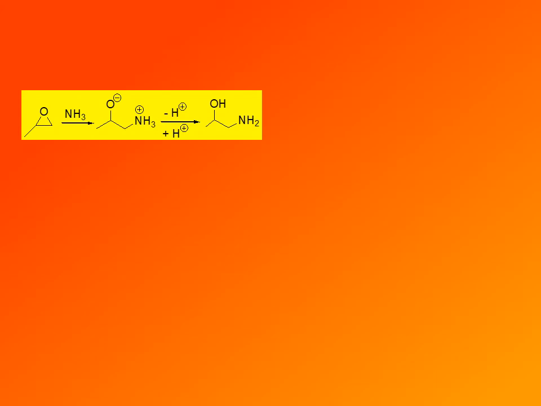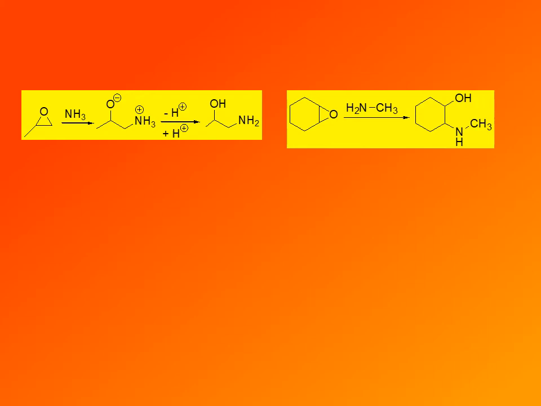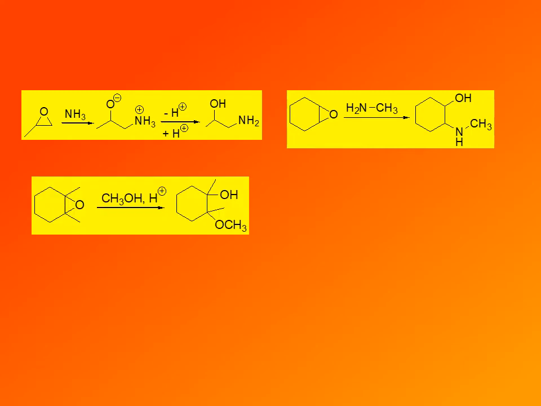Here are some additional examples. In this case, with nucleophiles that are not charged. Of course, when the nucleophile is not charged, then there is no need for a second protonation step. Proton transfer will result in protonation of oxygen to give the final product, the alcohol product, as in this example, formation of an amino alcohol. And here is another example of formation of a different amino alcohol, reaction with methylamine. So in this case, it's a secondary amine that is the reaction product. Reactions with alcohols give alcohol ethers.